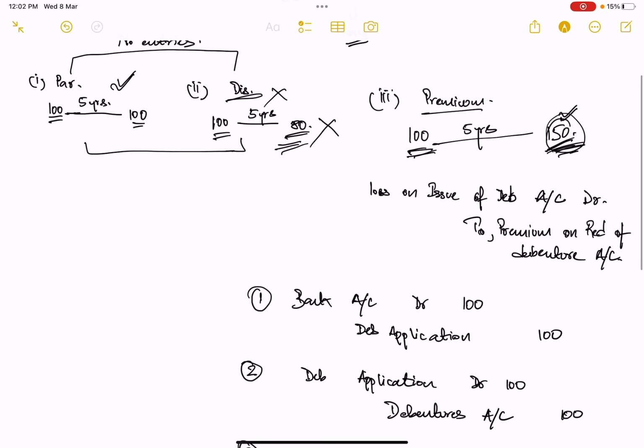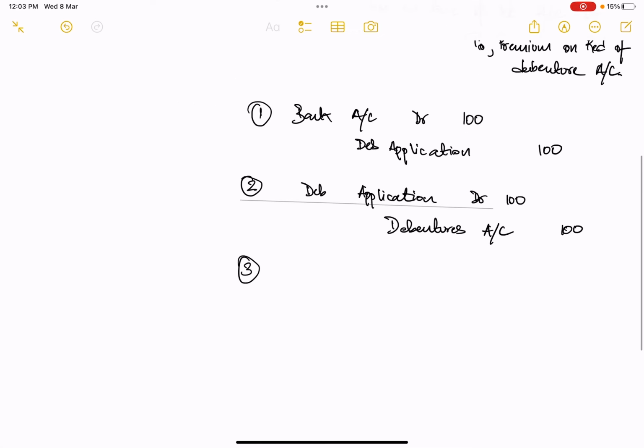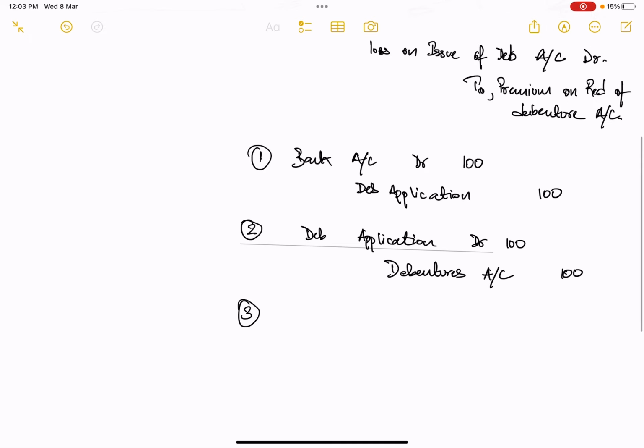Now the company knows that in the future it has to return a value of 150 rupees. So this 50 rupees is going to be a loss for the debenture issuer. The company had actually borrowed 100, but it will be returning an excess of 50. So this 50 rupees is a loss to the company, right? So what will happen is this provision. You might have learned about the prudence concept, where they say that when we are maintaining accounts, if there is an expected income in the future, you may neglect it.